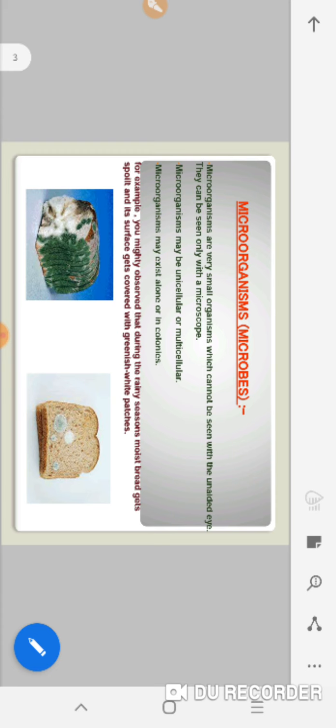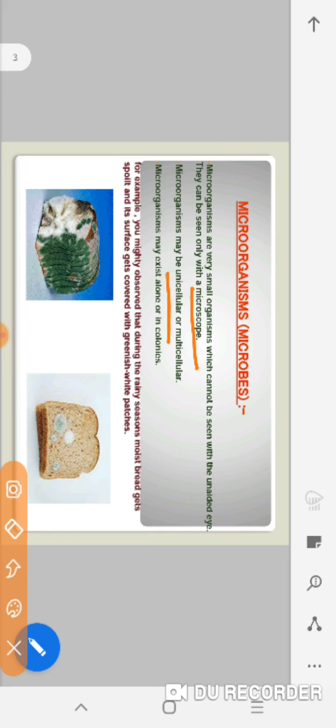Microorganisms are also called microbes. They are very small organisms which cannot be seen with the unaided eye. They can only be seen with a microscope. By which instrument can the microorganism be seen? We can see microorganisms by using a microscope.